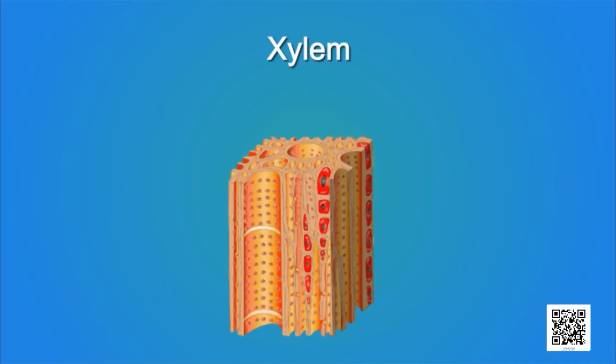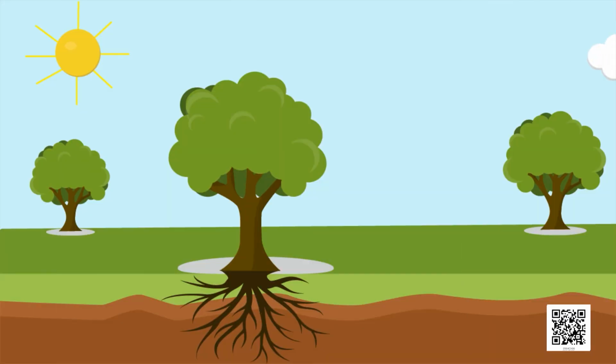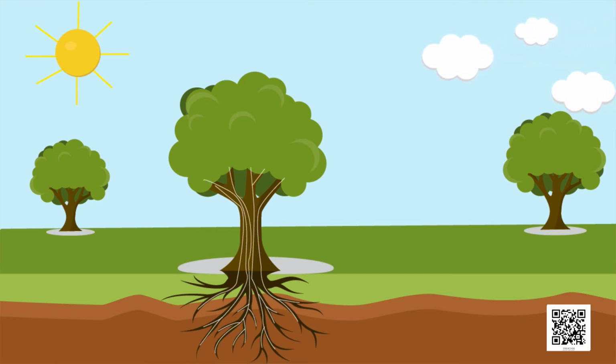Xylem. Xylem tissue is composed of tracheids, vessels, xylem parenchyma, and xylem fibers. The cells of this tissue have thick walls and many of them are dead. Tracheids and vessels help to transport water and minerals. Parenchyma stores food and fibers are mainly supportive in function.